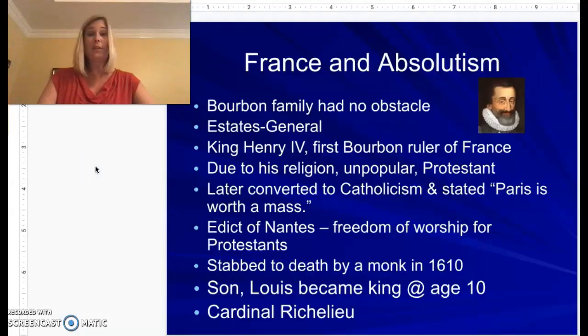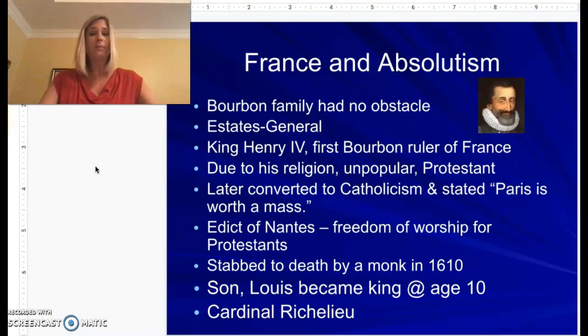When we look at France during the age of absolutism, there is no question that they are going to have absolute rulers. So first we need to know the family that was ruling France at the time of absolutism. And that family was the Bourbons. They had no obstacles to complete power. So they could do anything that they wanted to. There was no one to stop them.